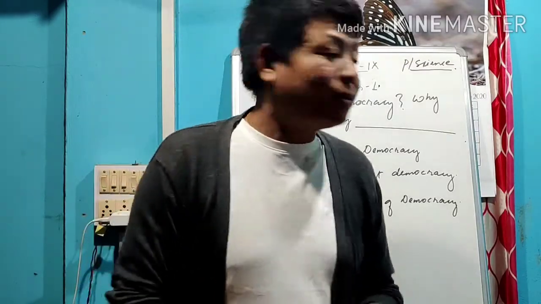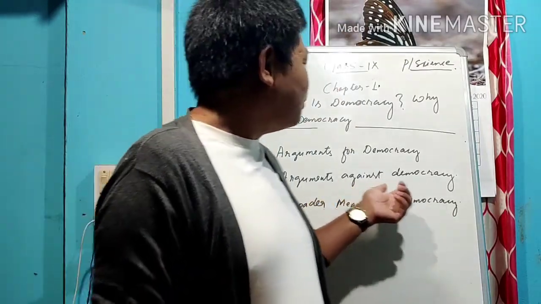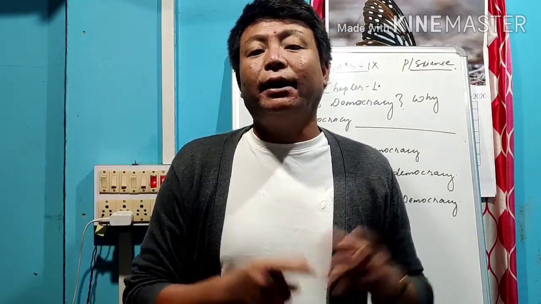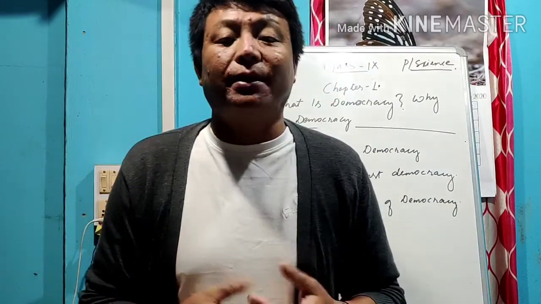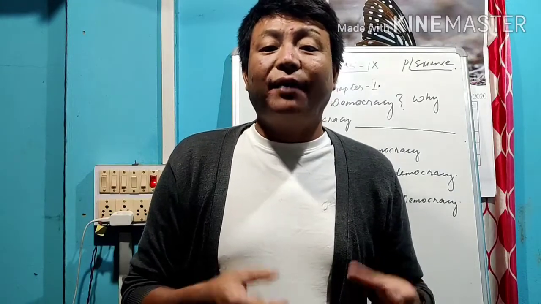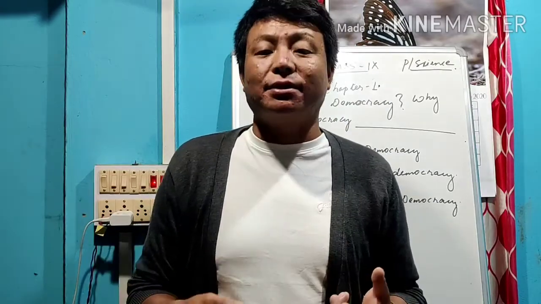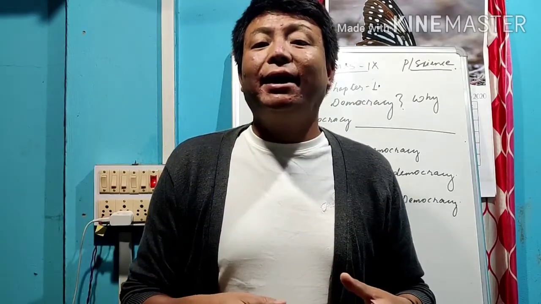But when we refer to the second point of the argument against democracy, here also we found some contradictory points. Due to the continuous changing of the leaders, it's very difficult to establish good governance. Okay, 5 years they can do work, but some projects and schemes need more years, and the leaders keep changing.